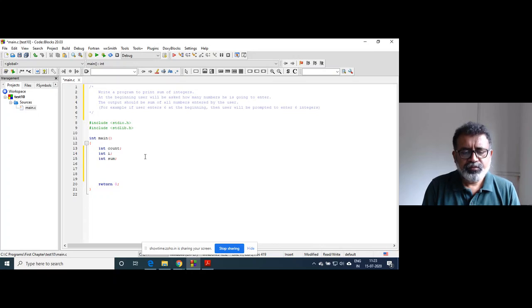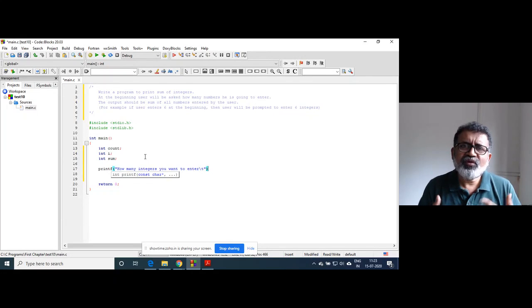Now we will first give a message to the user: how many numbers, how many integers you want to enter. It means I want summation of 8 numbers, so the user will enter 8. I want summation of 15 numbers, so the user will enter 15.